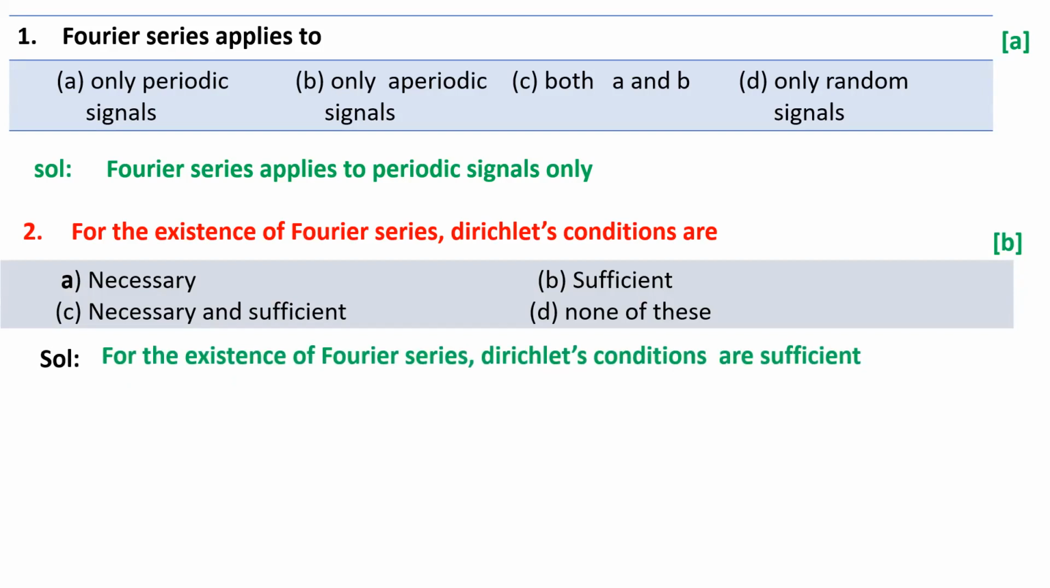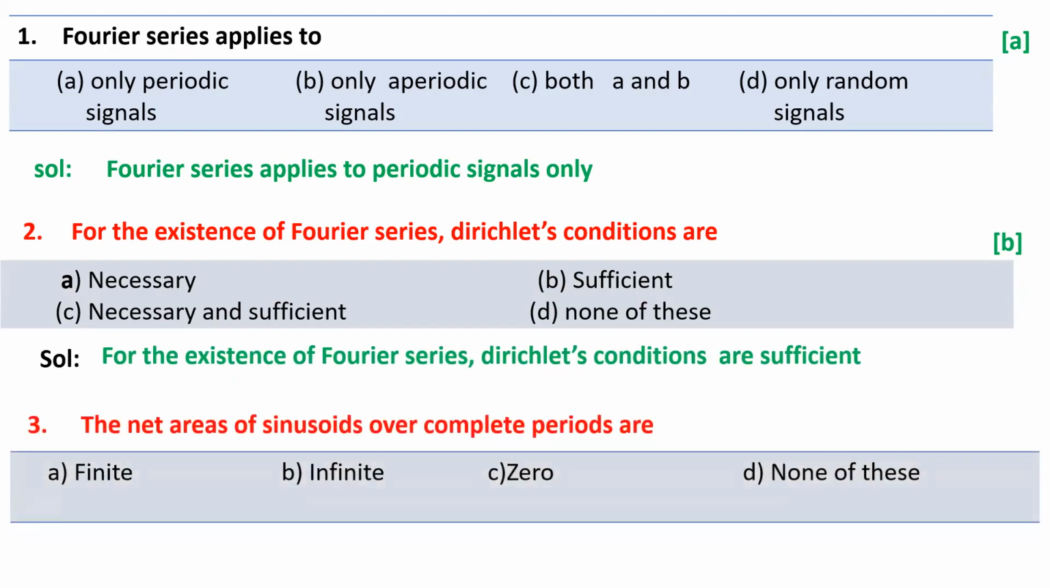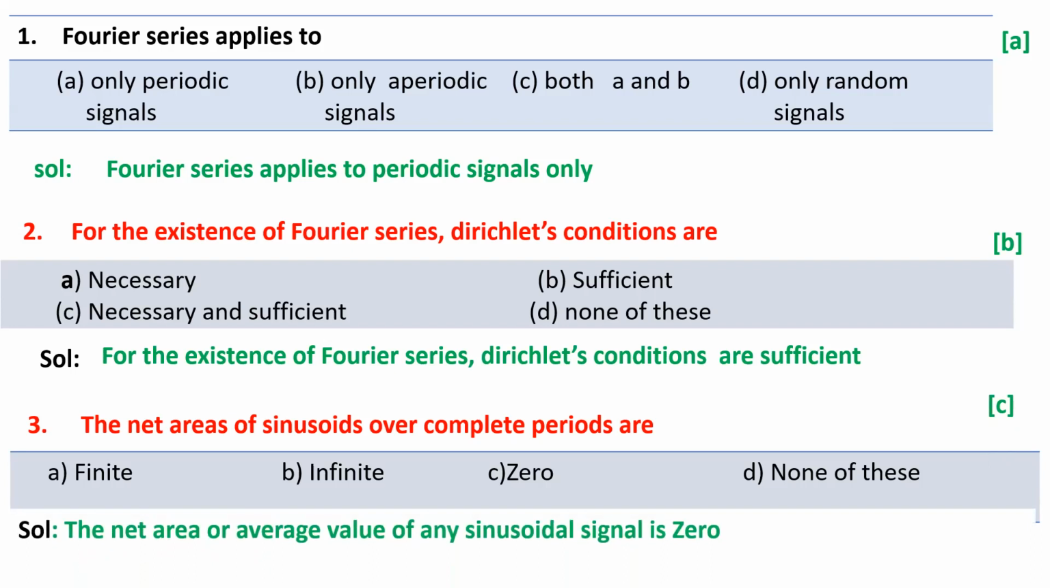For existence of Fourier series, Dirichlet conditions are sufficient and necessary. The net area of sinusoids over a complete period is finite, infinite, 0, or none of the above. The answer could be 0 because both positive and negative cycles will be there, having the same magnitude, but there is 180 degree phase shift. Automatically, the overall area is going to be 0. So the answer could be C.